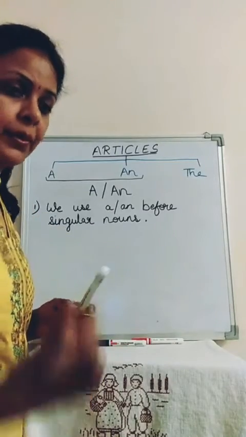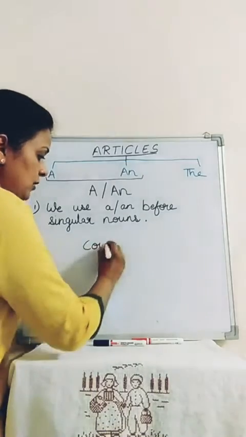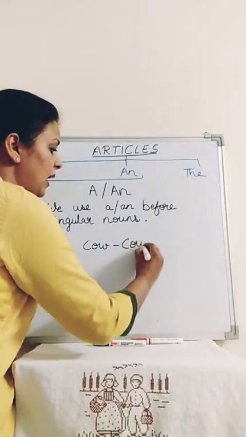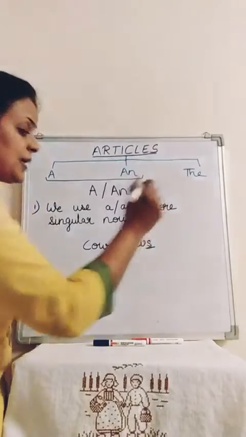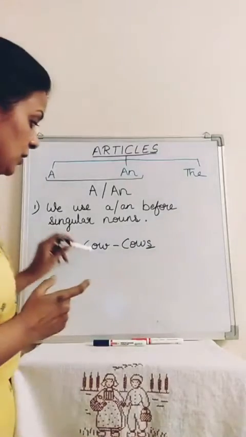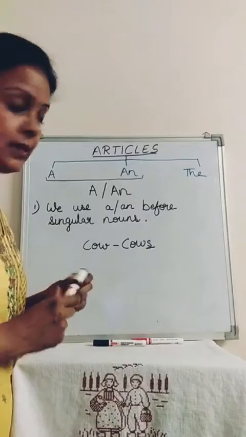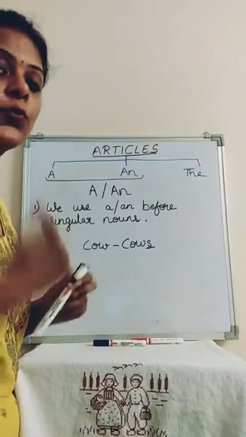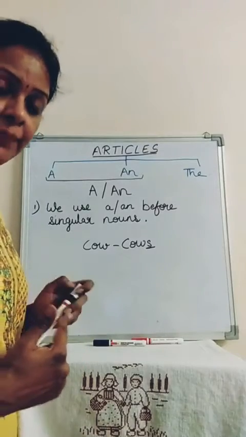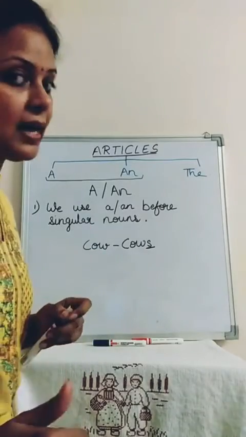Let's take an example, for example, cow. Cow is your singular noun. And if I say cows, this S is making it plural. So cow is a singular noun and cows are plural. See children, a and an denote one. If I say a cow, it means one cow. So a and an are always written before singular nouns only.